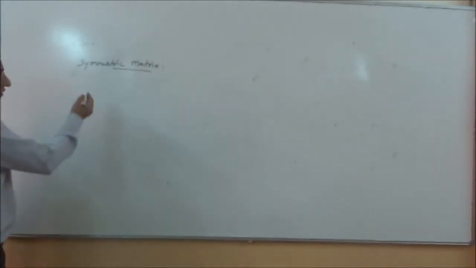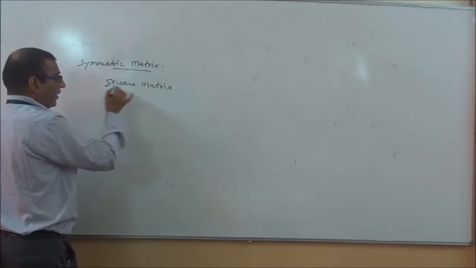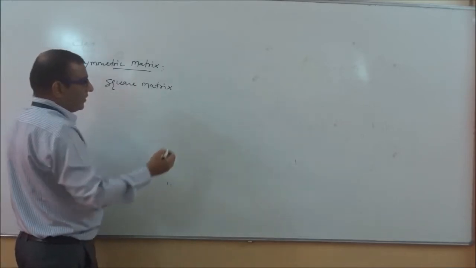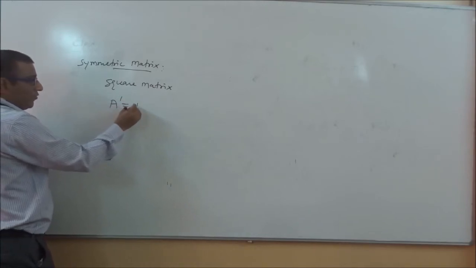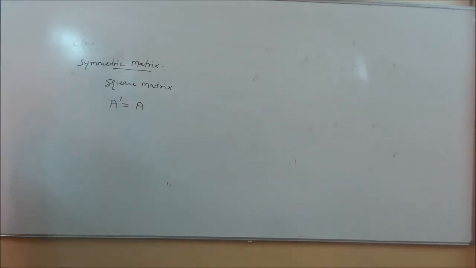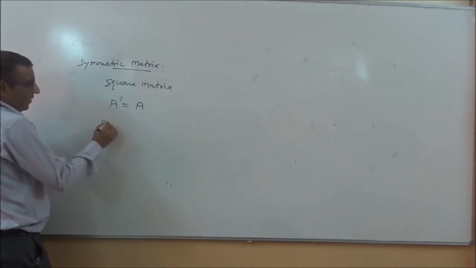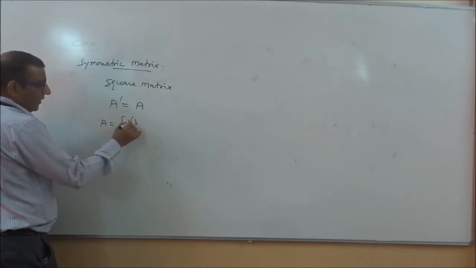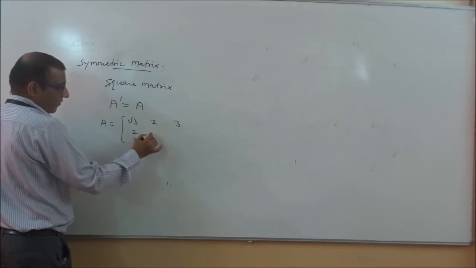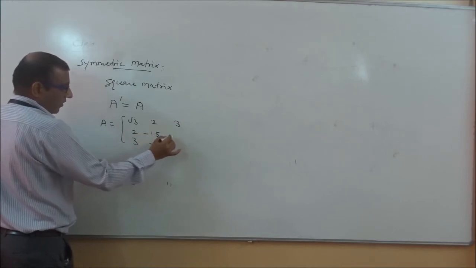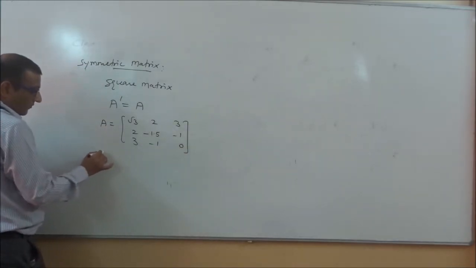So a square matrix, the first condition is a square matrix. We can say a square matrix is known as a symmetric matrix if A dash equals A. If we take one example, A equals 3 2 3, 2 3 1.5, minus 1 and 0. What is the transpose of it?